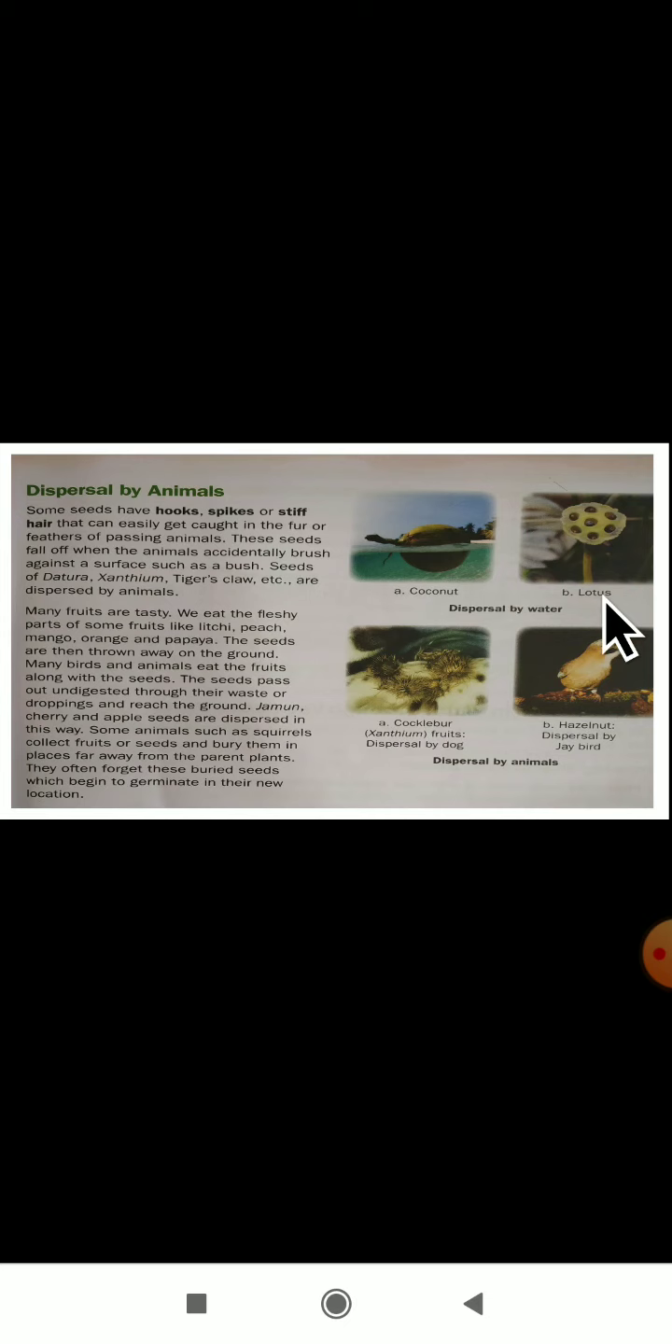The coconut has a fibrous outer covering. It has air trapped between its fibers. The lotus has a spongy fruit. These features enable them to float on water and reach other areas to grow there. So, what is the main point here? The spongy fruit of the lotus helps it to flow to another place, and it will reach the other place and grow. Then which are examples for dispersal by water? Coconut and lotus are the examples for dispersal by water.